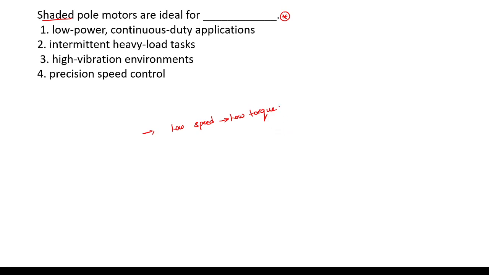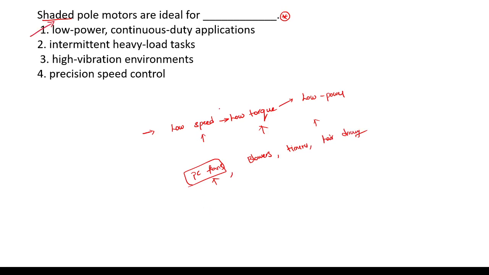Whenever they have low torque, we use them for applications which require lower power. So it will be used for low speed applications, low starting torque applications, or low power applications like personal computer fans. Very important question: in PC fans, which type of motors are used? Shaded pole motors. In blowers, timers, hair dryers, in all those they use shaded pole motors.